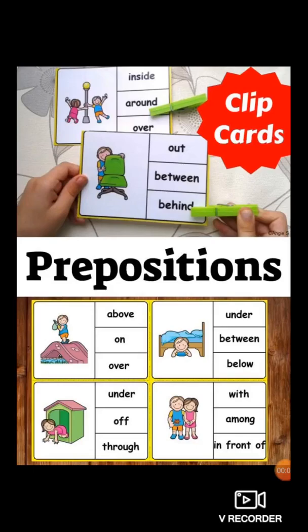Yes, students. Now next is preposition. What do you mean by preposition? A preposition connects a noun to the rest of the sentence. Okay, so preposition tells the position of another word. Examples of prepositions are given here: above, on, over. The boy is over the bridge. So over is nothing but a preposition. It tells the relationship between the noun and pronoun. Where is the boy? Over.